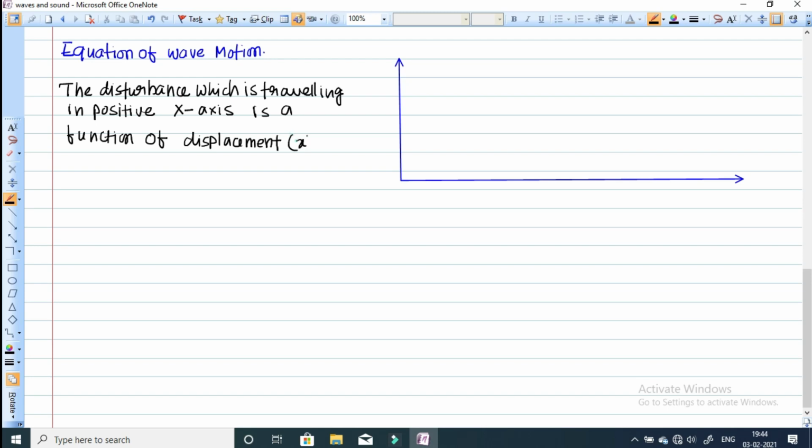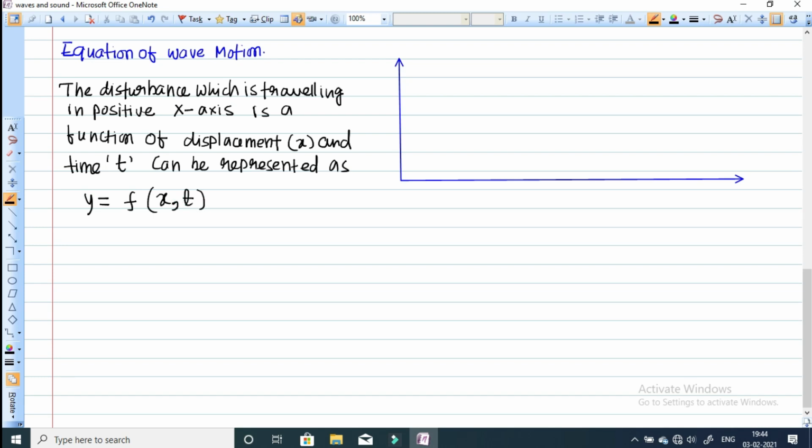It can be represented as y is equal to a function of x and time t.